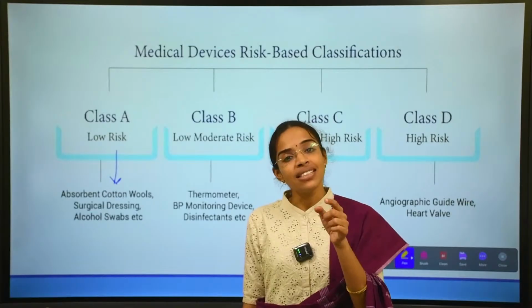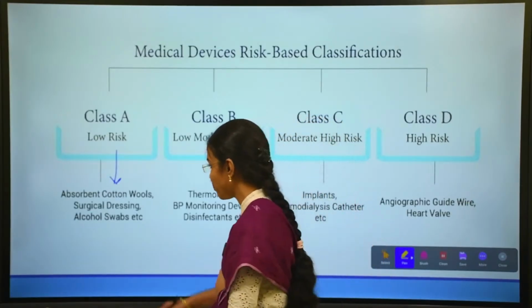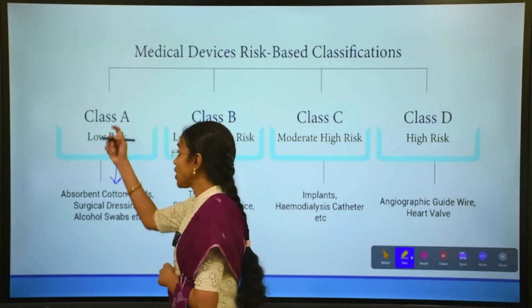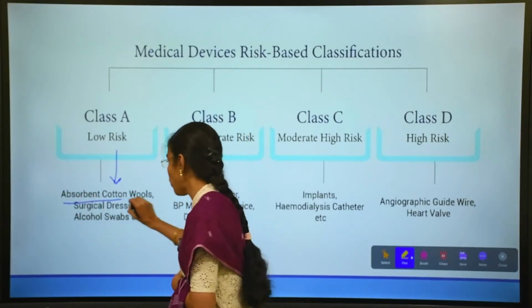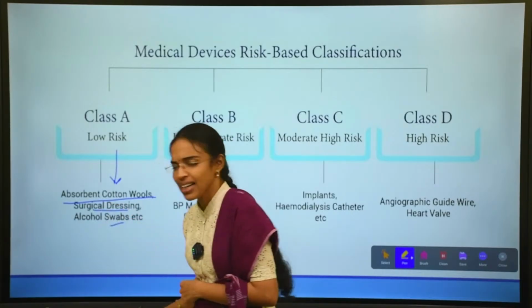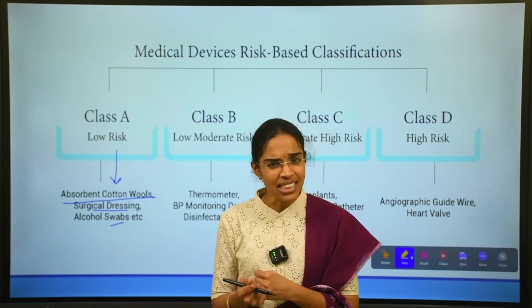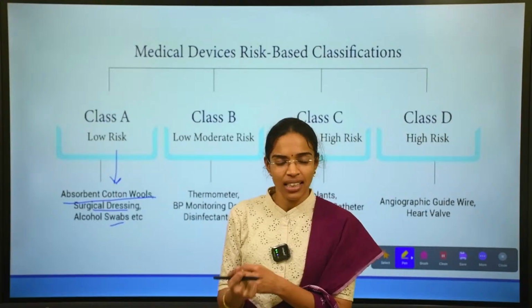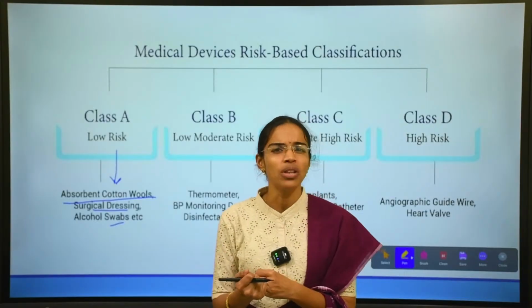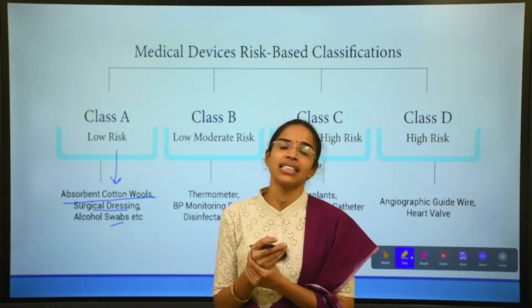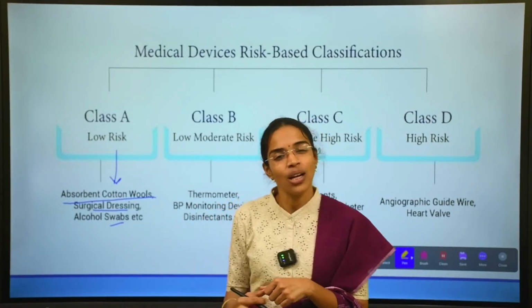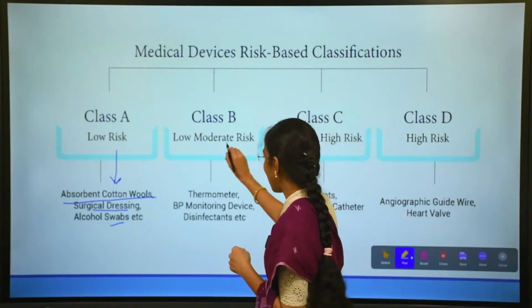The low risk in its intended use. Okay. So, what are the medical devices that fall under class A? Nothing but the absorbent cotton wools. Yes, surgical dressings, swabs. All the surgical dressings, cotton wools and bandages, swabs. All these things come under class A, that is the low risk medical devices.